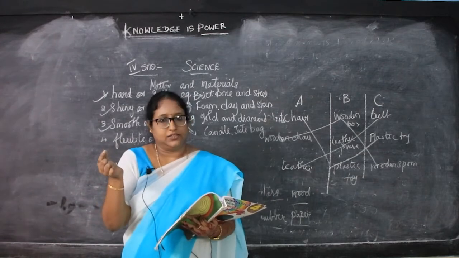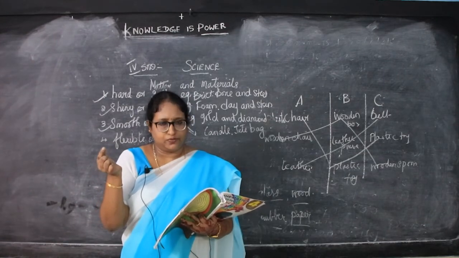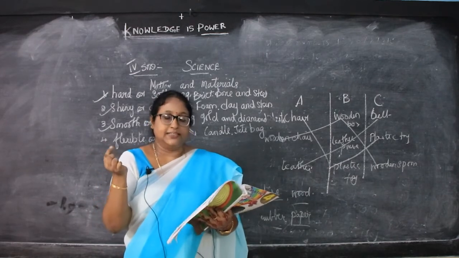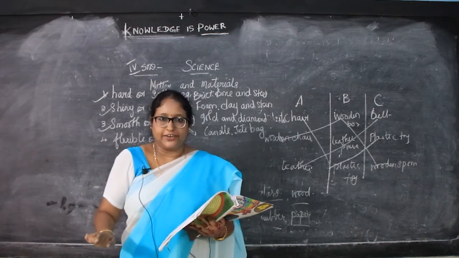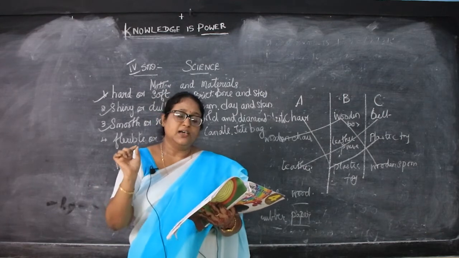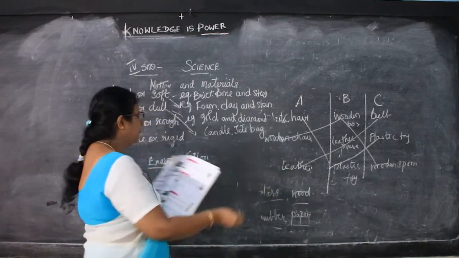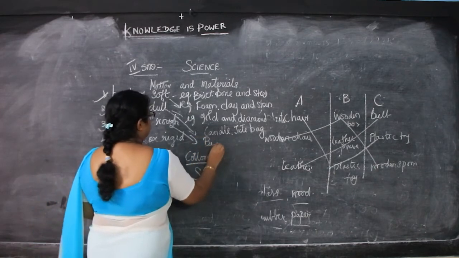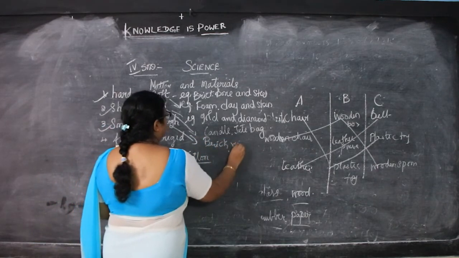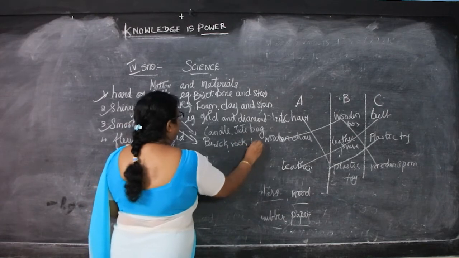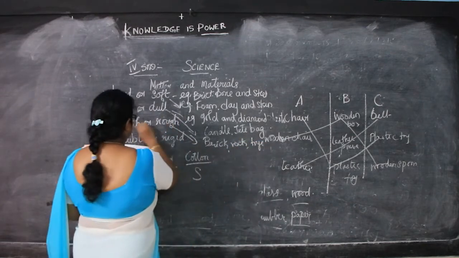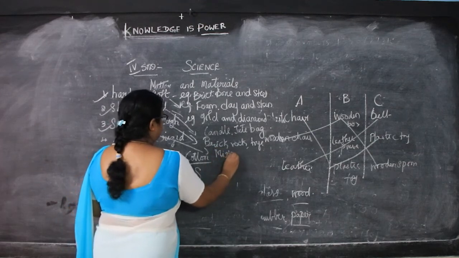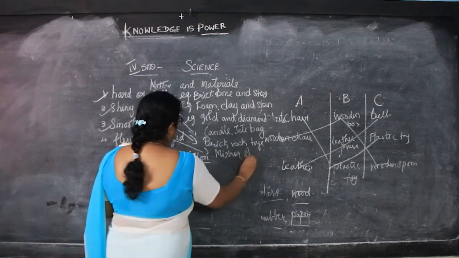Then silk cloth. Do we see ups and downs in that? No. So it is a smooth material. Then tiles. They lay floor tiles at home, right? So these are also smooth materials. So for the rough materials, what did we see? That is brick, rock and tire. And for the smooth, mirror, silk cloth and tiles.